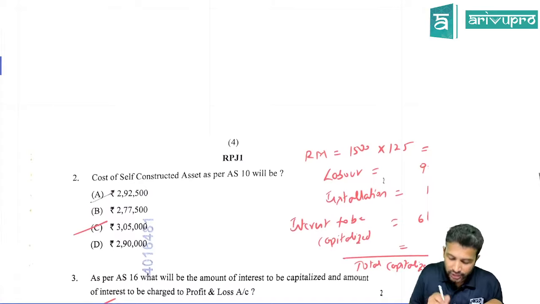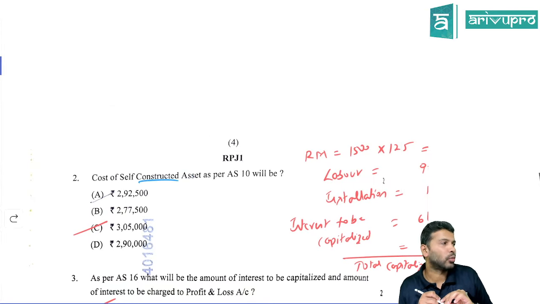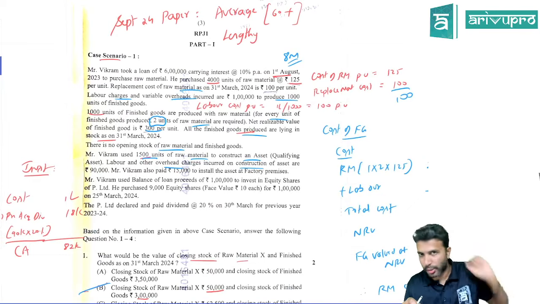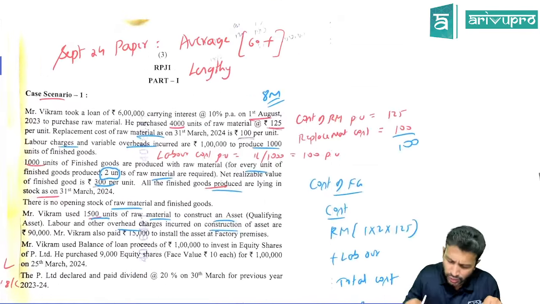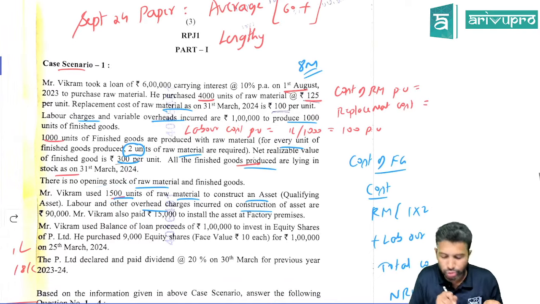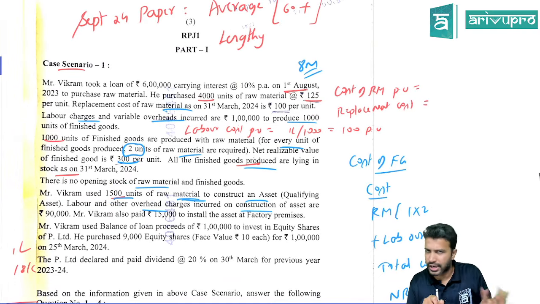Okay. Second is, what is the cost of the self-constructed asset is what they're asking. Let's see what and all cost went in. One, we know that we use raw material, right? And raw material ka we already know. Excuse me, or maybe we'll read off this para. Vikram used 1,500 units of raw material to construct the asset.